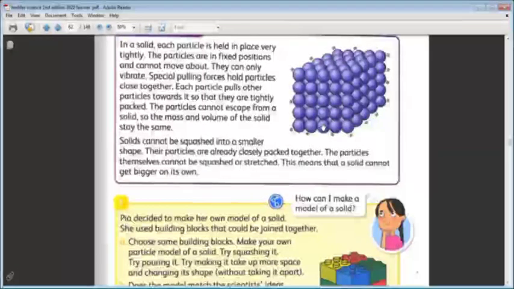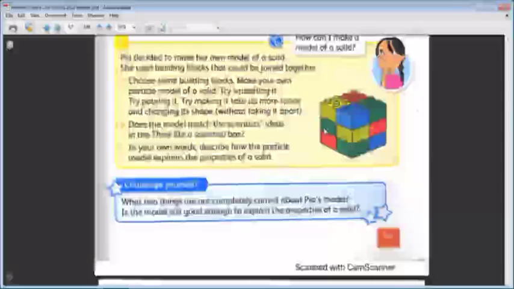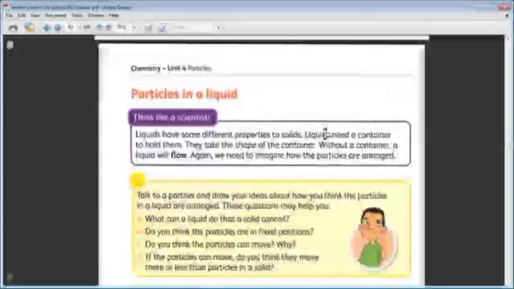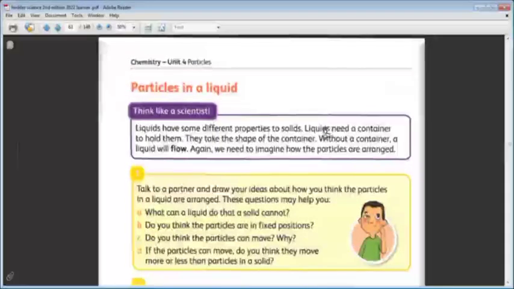Okay. We talked here about the solid. We'll talk about the liquids. We'll show the difference between the particles of the liquid and the particles of the solid.